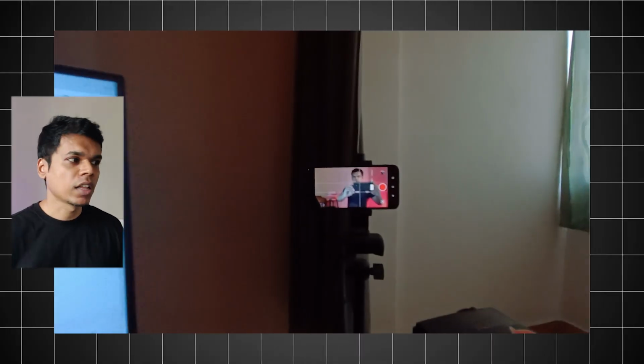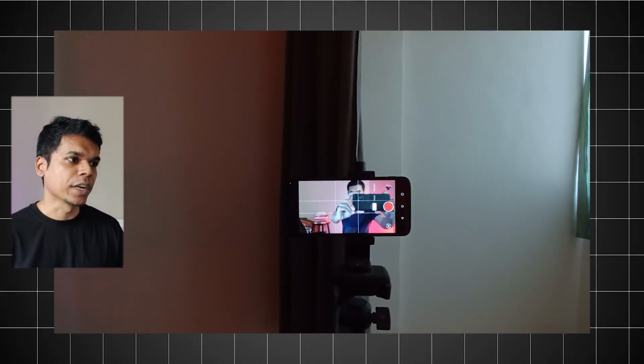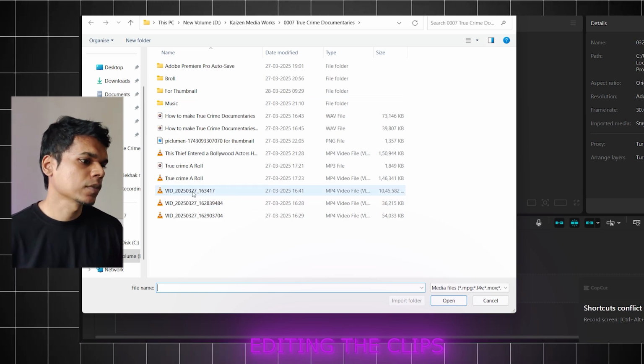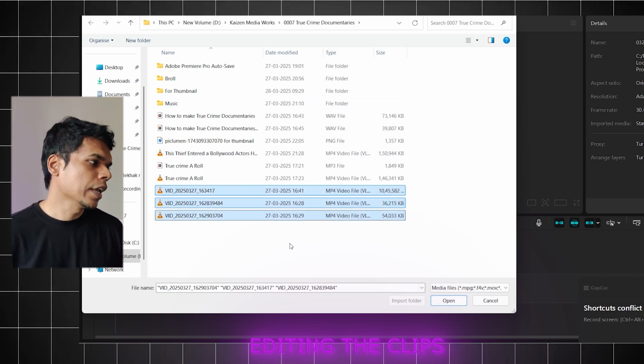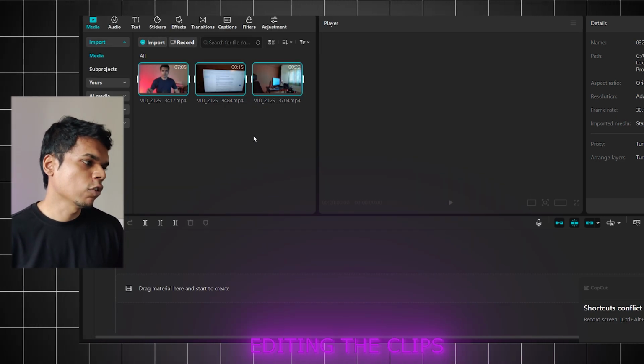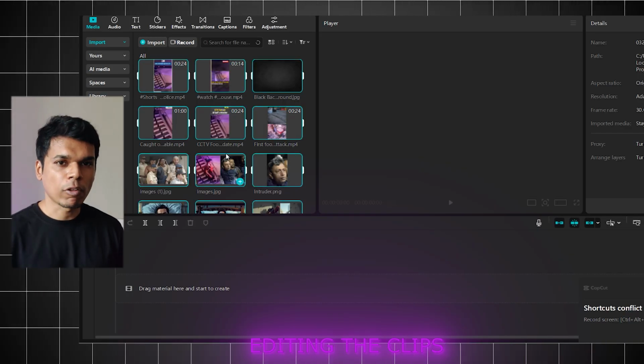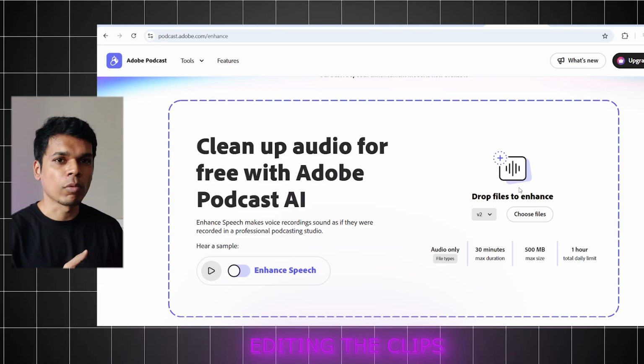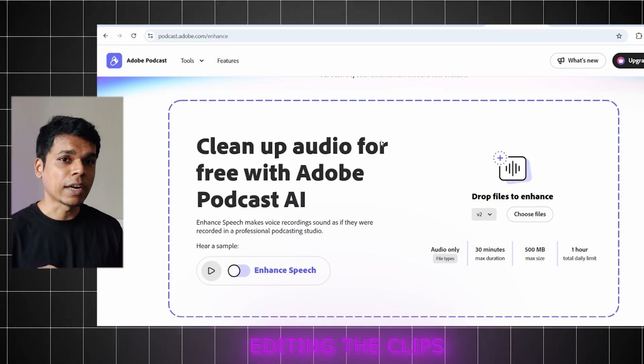I've used this microphone, my phone camera, and for reading the script, I'm using my monitor. For editing the video, I'm using CapCut. Simply create a project and import all your A-roll and B-roll footages. If you don't have a good microphone, the audio quality might be low. For that, you can use this free tool by Adobe Enhance, and use that audio for editing.